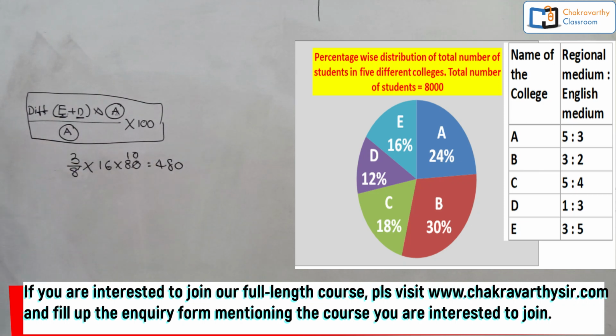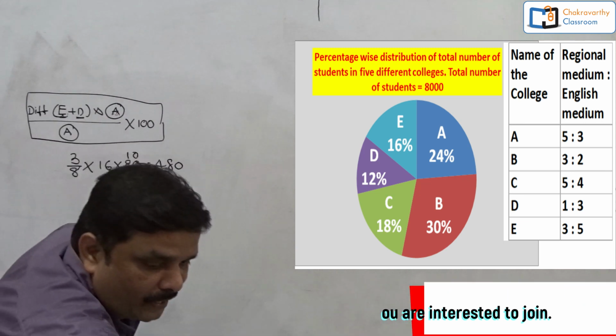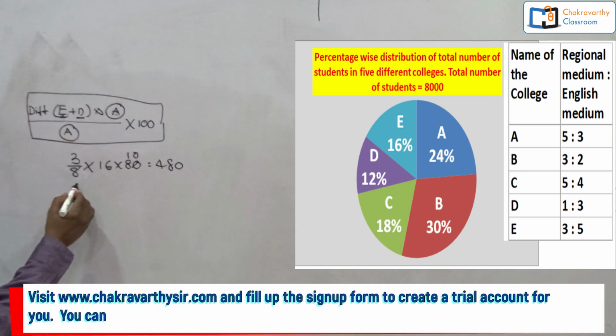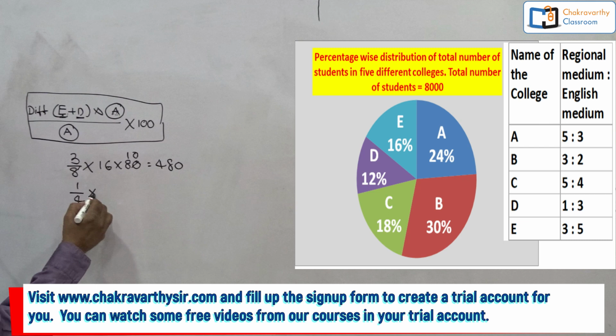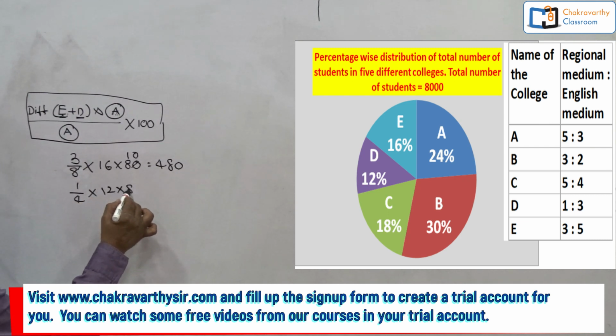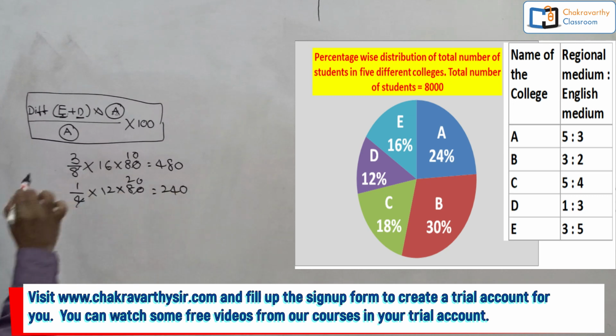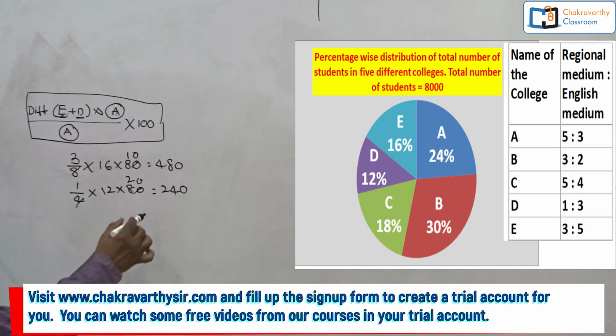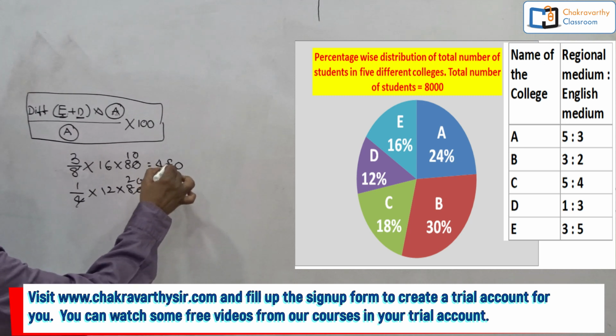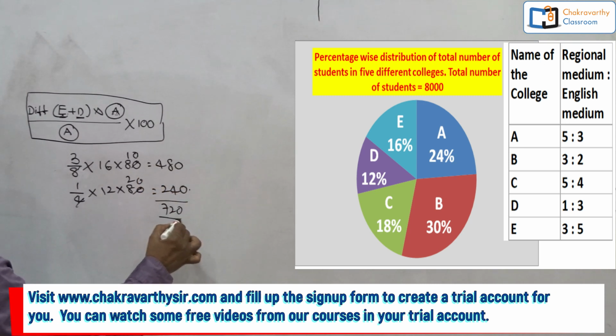Then coming to D, the ratio they have given is 1:3. I need to find one part out of 4 parts, into the percentage, which is 12%. 12 into 80, that's all. This is 20 times, this is 240. I got it. Together means add these up: 480 plus 240, this is 720, that's all.